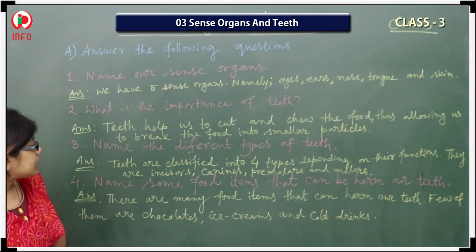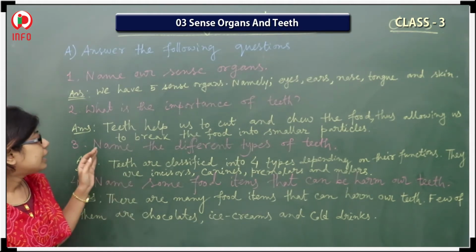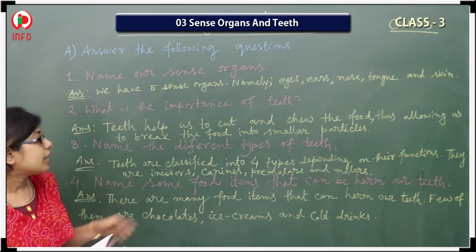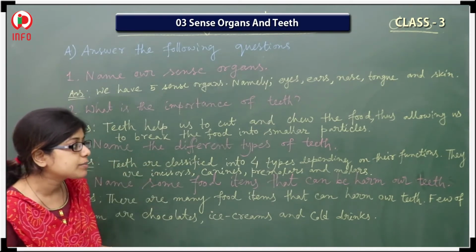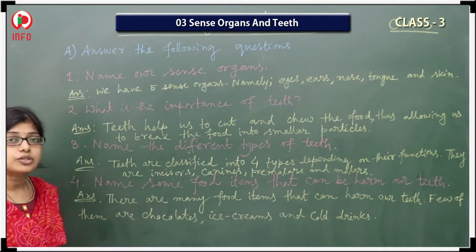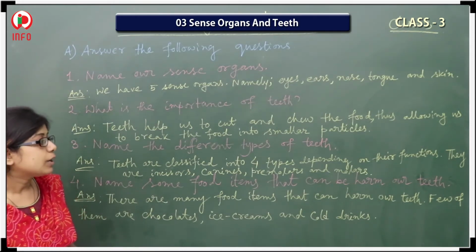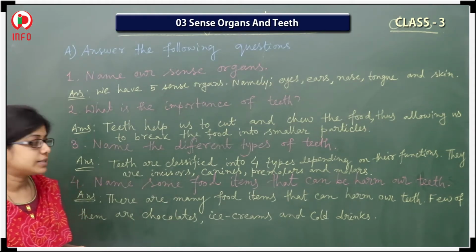Third, name the different types of teeth. Teeth are classified into 4 types depending on their functions. So they are incisors, canines, premolars and molars.